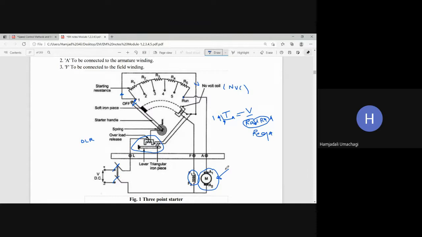By chance, if you add a huge load which is beyond the rated value, then what happens? The motor will draw extra current to support that load.